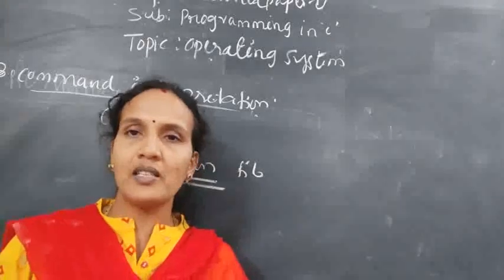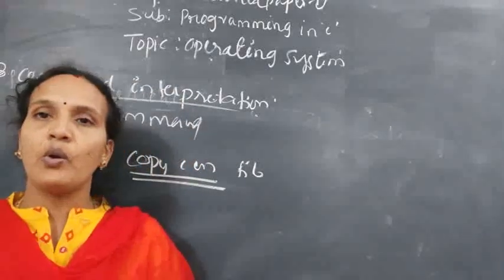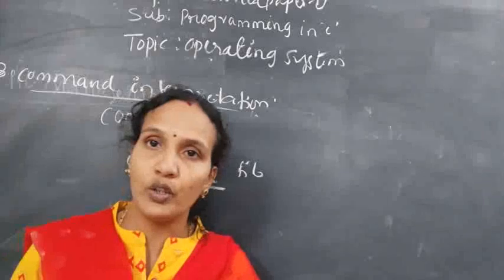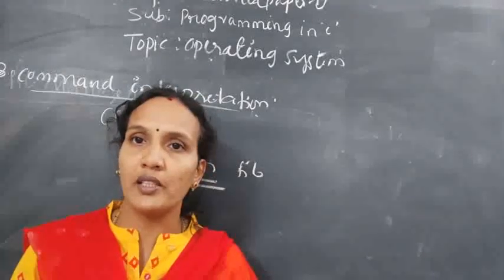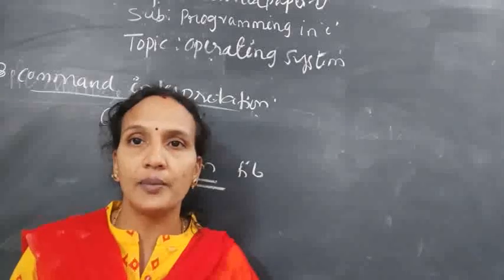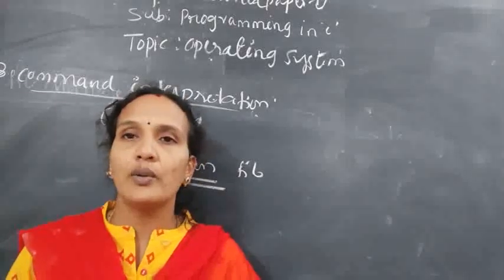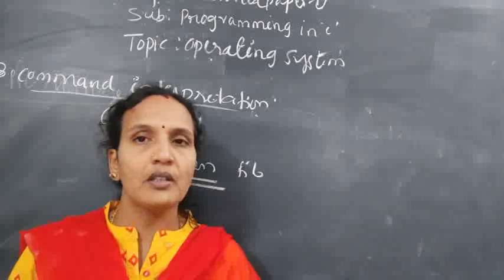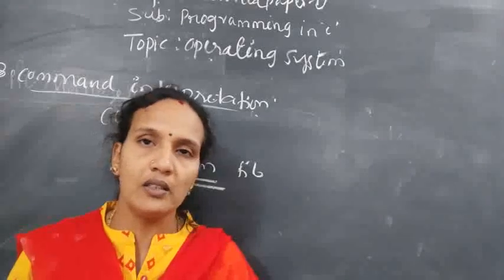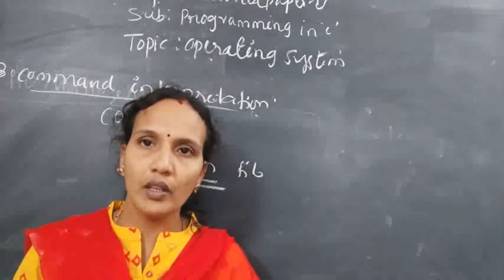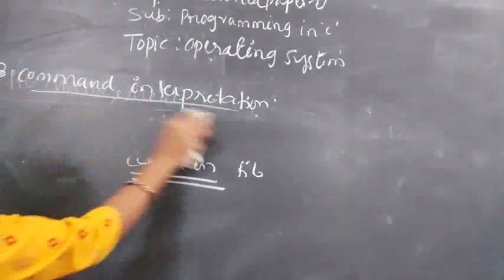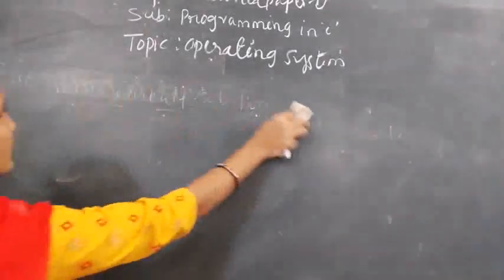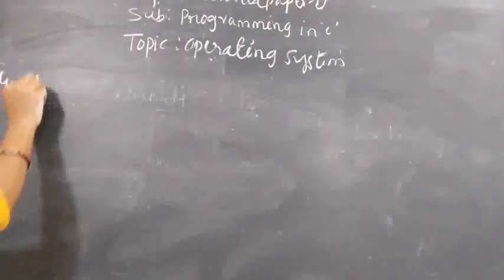So one of the jobs of the operating system is command interpretation. Whatever commands the user gives are executed by the operating system. Clear? Now we'll discuss the next function: memory management.